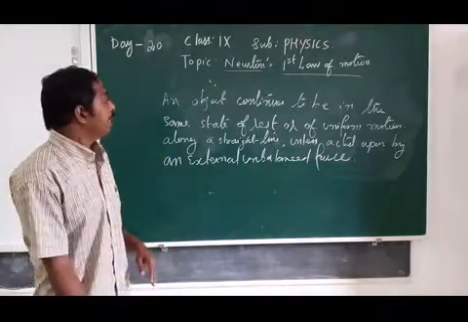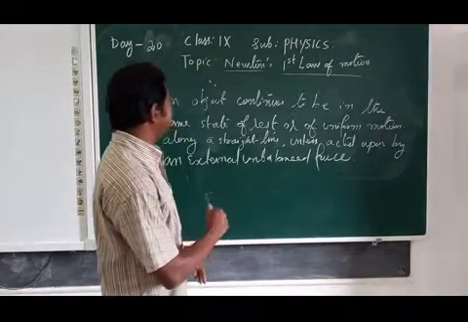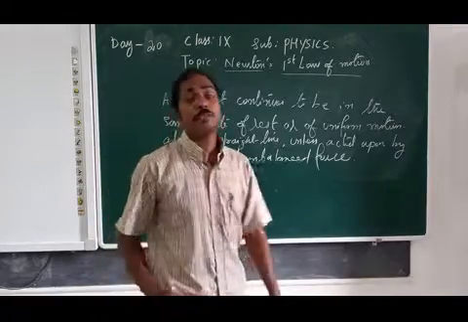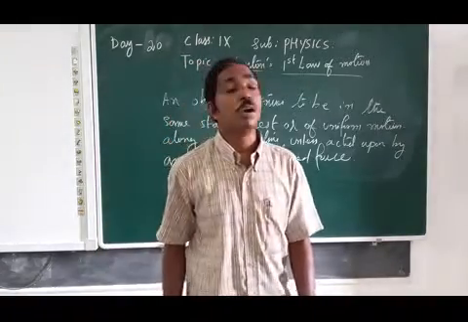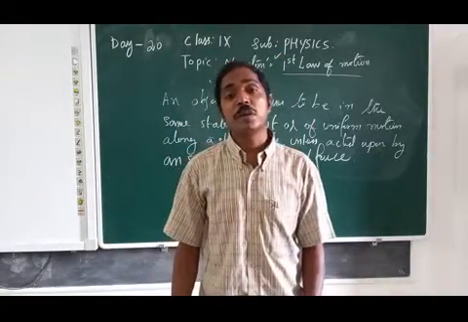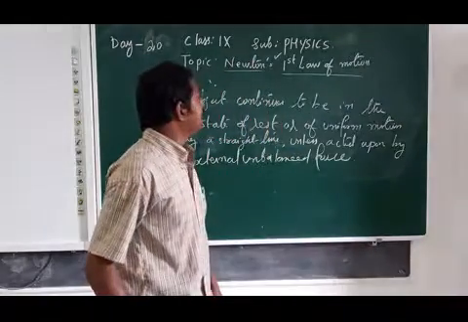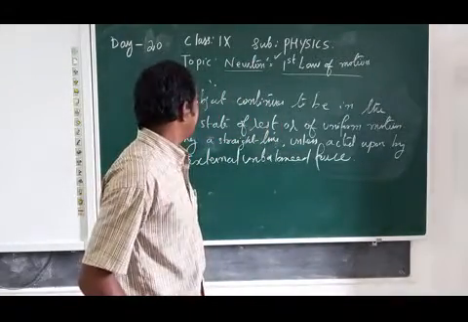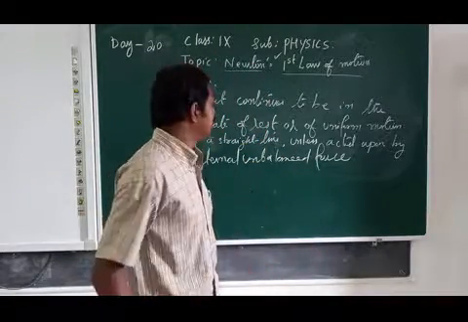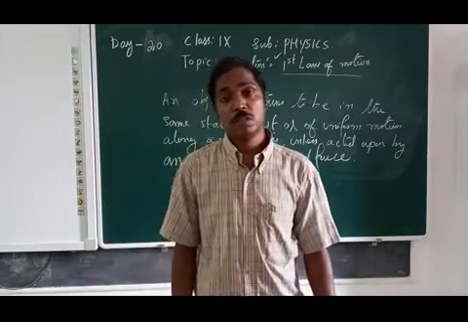So what I have written: an object continues to be in the same state of rest or of uniform motion along a straight line unless acted upon by an external unbalanced force. This is the definition of Newton's first law of motion. How is Newton's first law defined? According to Newton's first law, every object continues to be in the same state of rest or uniform motion along a straight line unless acted upon by an unbalanced external force.